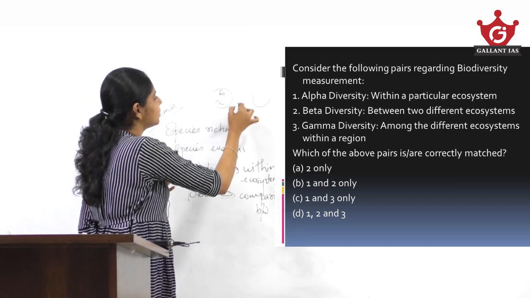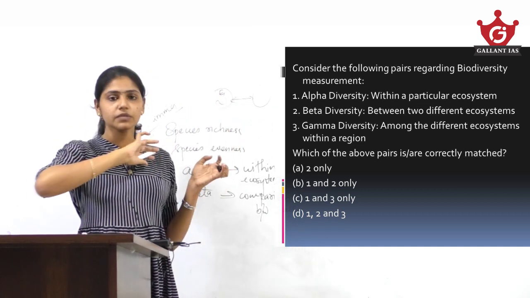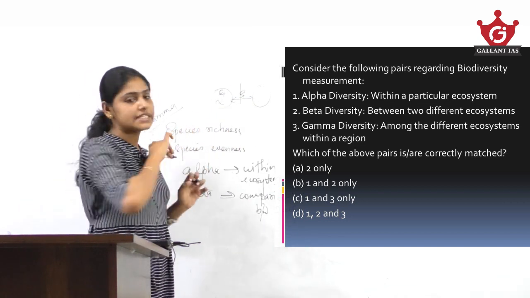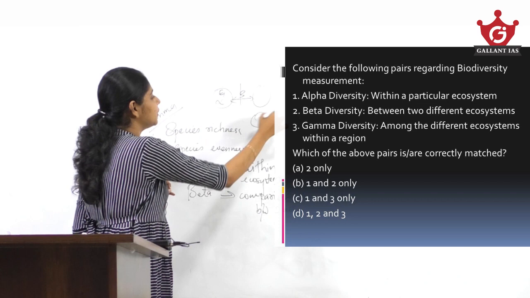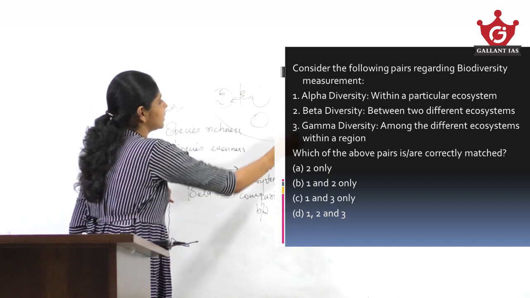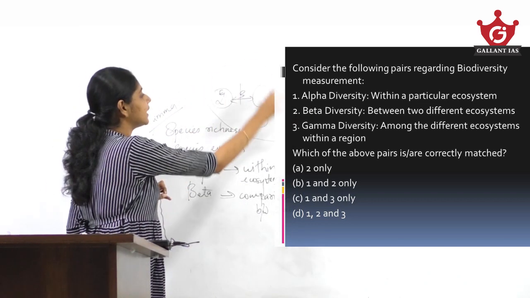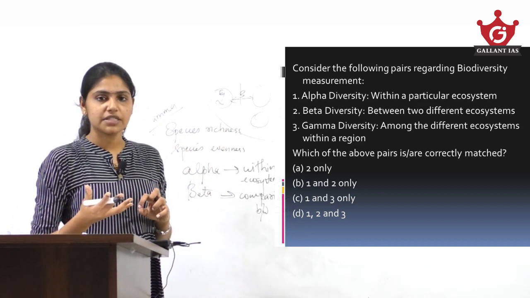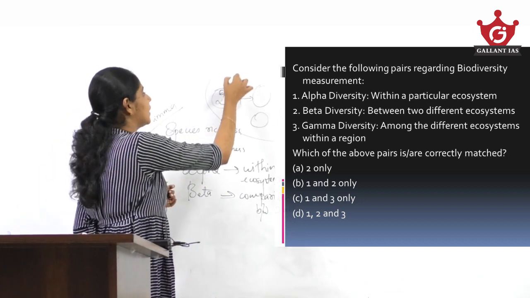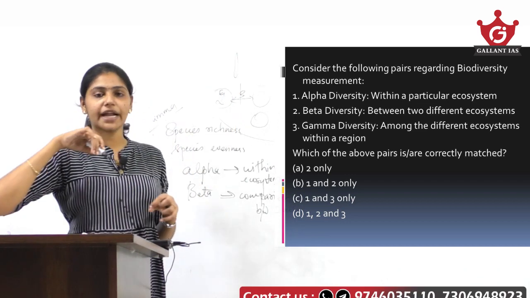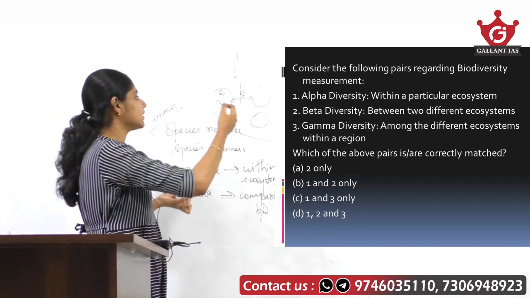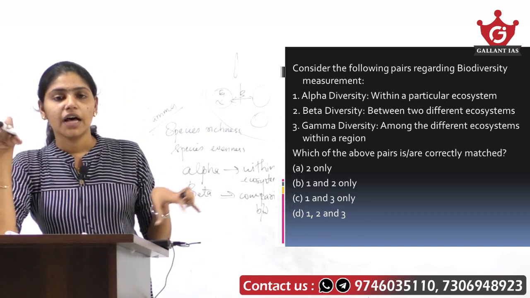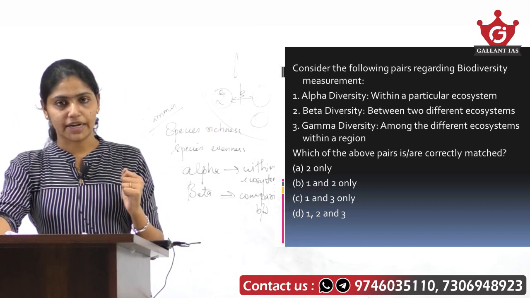When it comes to comparison between two ecosystems, then it is beta diversity, and there will be more ecosystems or habitats present within a particular region, and when you take this whole region into consideration for biodiversity measurement, we say it is the gamma diversity, representing the whole diversity present in that region, right?